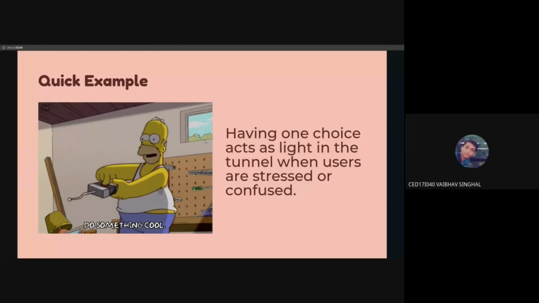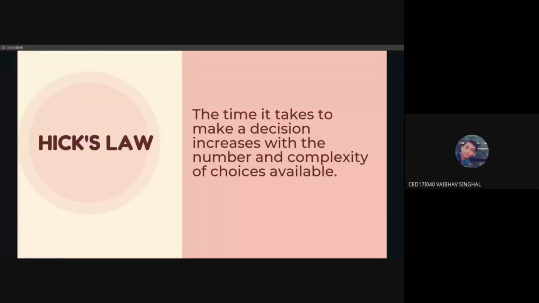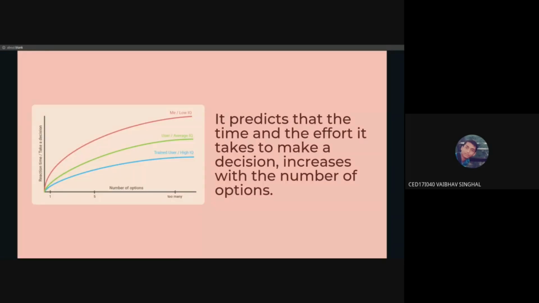So this is basically Hick's law. What it says is that the time taken to make a decision increases as the number of choices and the complexity of choices available to us increases. So over here in the graph, you can see the x-axis is the number of options, and the y-axis is the reaction time.